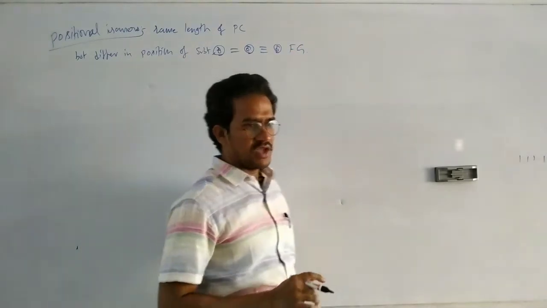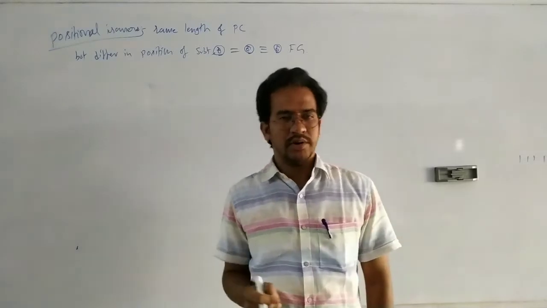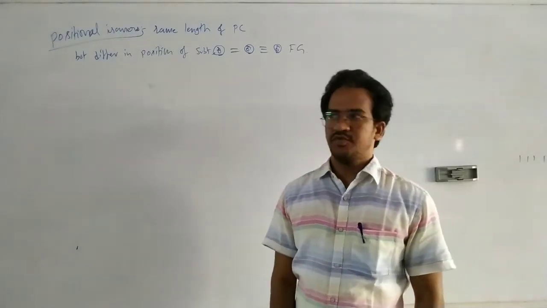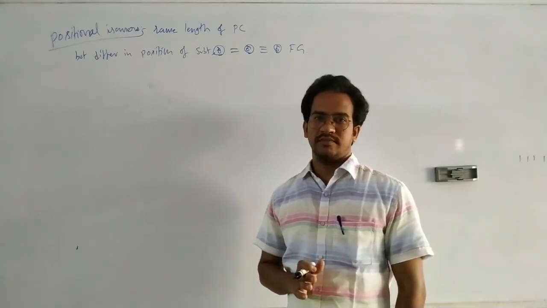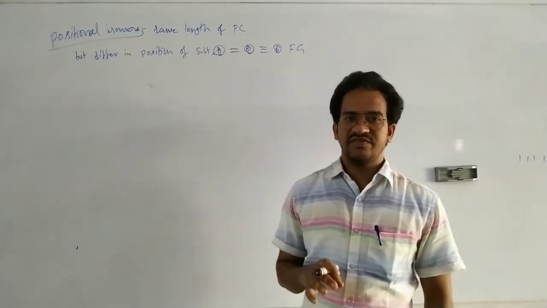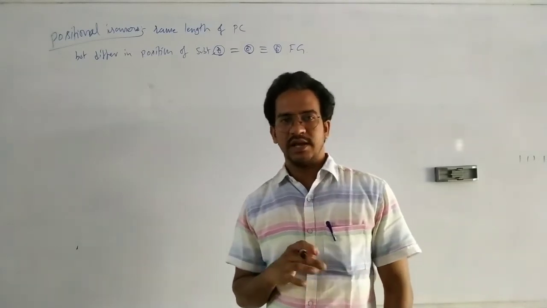The change in position of the functional group, double bond, triple bond or substituent when the length of the parent chain is the same. If the length of the parent chain is different, those are considered as chain isomers.